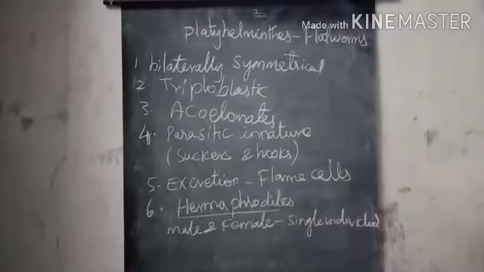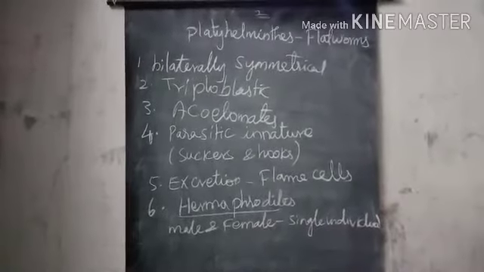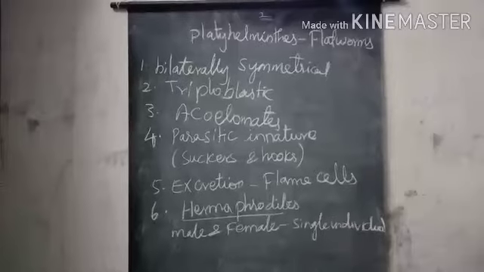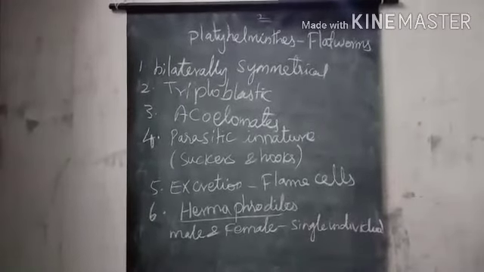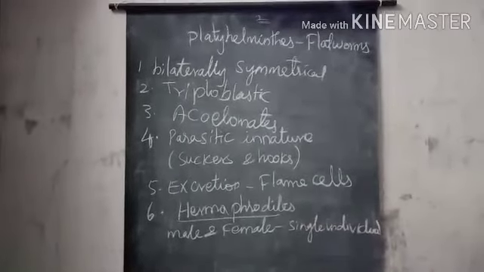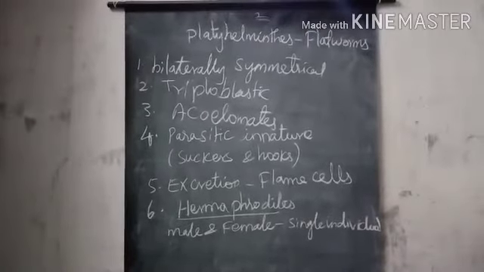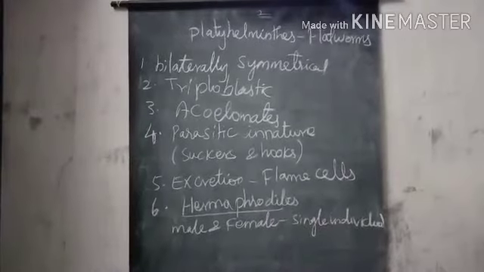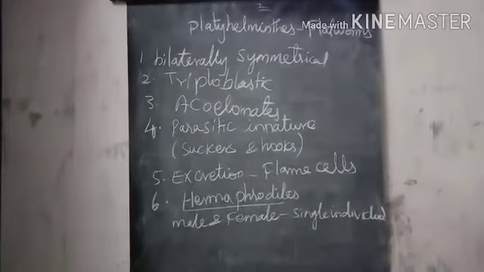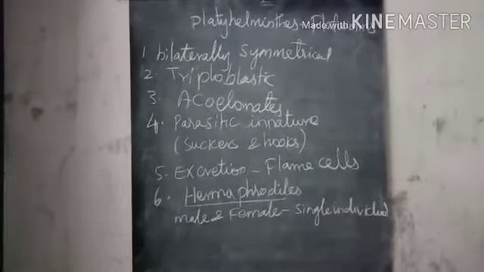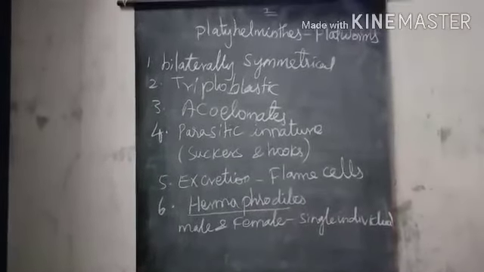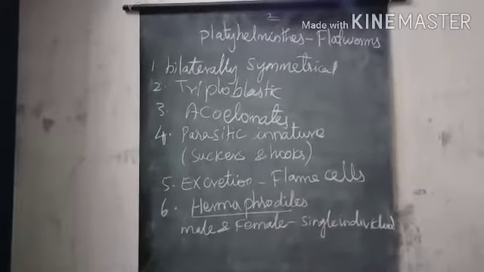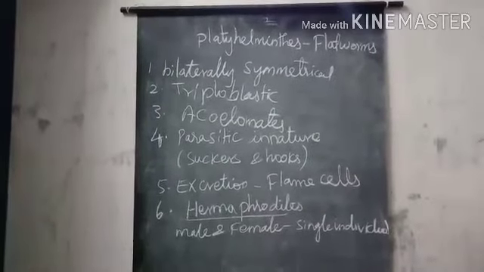Excretion occurs by specialized cells called flame cells. These worms are hermaphrodites. In most organisms, male and female are separate, but here the worms are hermaphrodites, having both male and female reproductive organs in a single individual. Examples: liver flukes, tapeworm.